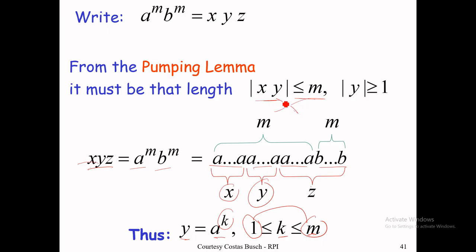So we need to keep this condition. The y can be up to m if we take x as lambda, but if x is not lambda, then y must be less than m. That's why we define y as 1 to m.